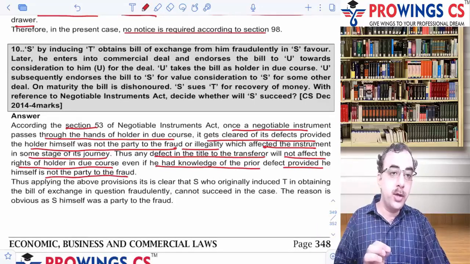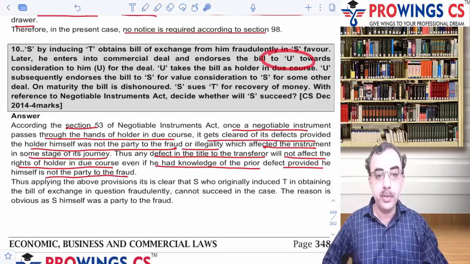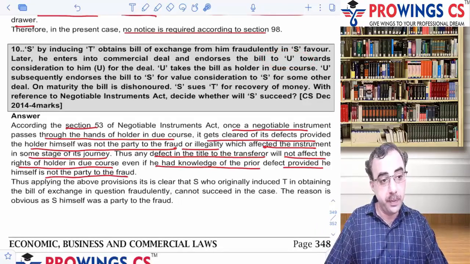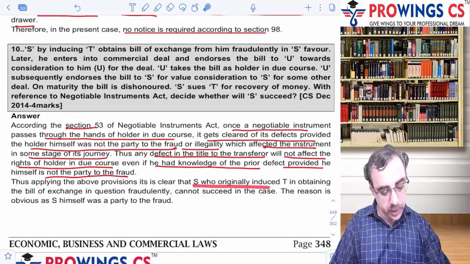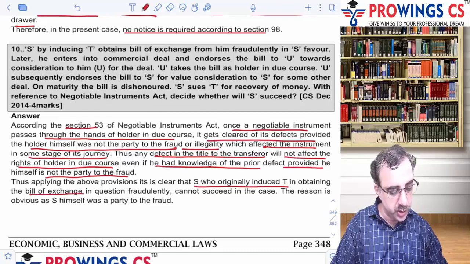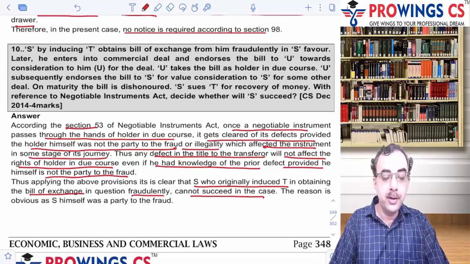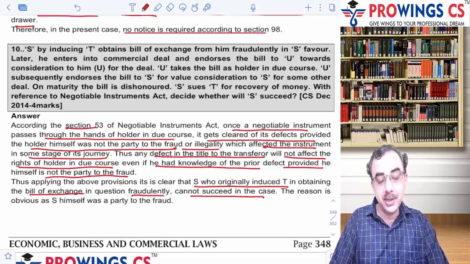तो अगर holder in due course, जैसे अपने केस में holder in due course is you and you was never a party, even if he has a knowledge के सामने वाले के पास title नहीं है, but yet he was never a party. Thus, applying the above provisions, S who originally induced T in obtaining the bills of exchange in the question fraudulently cannot succeed the case. Why? Well, ऊपर आपने लिखा है because S is not the holder in due course.